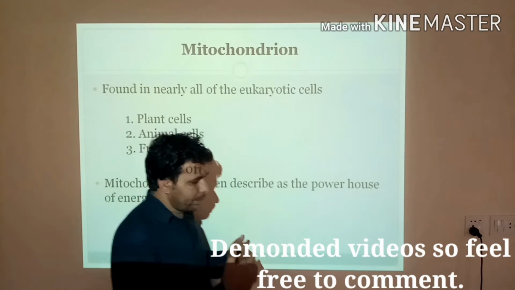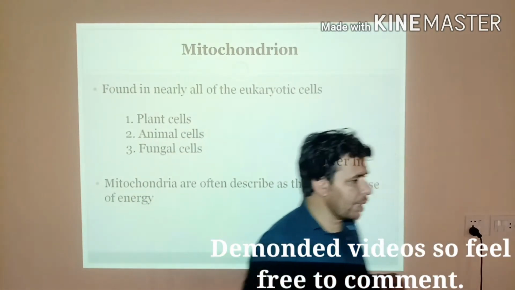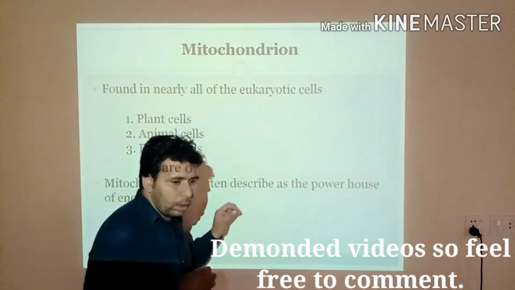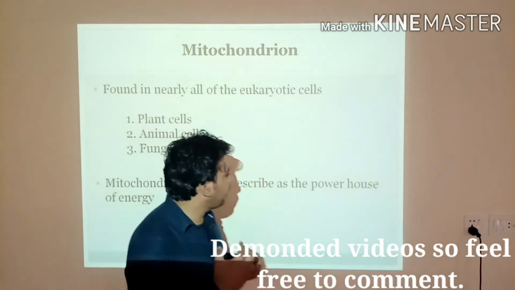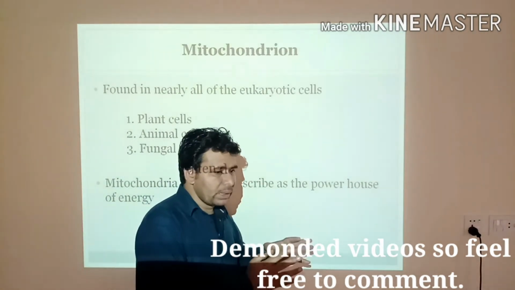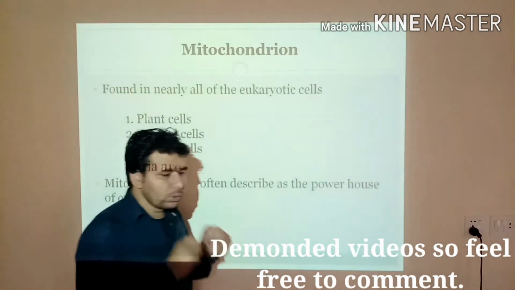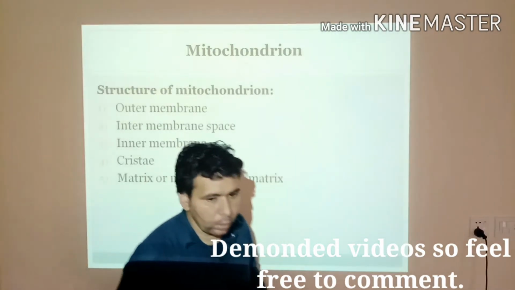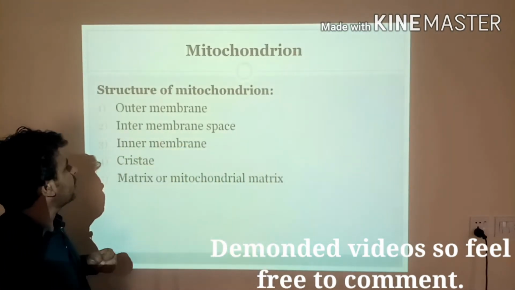So the steps of oxidation, or you can say cellular respiration, take place in the mitochondrion of the cell, like the Krebs cycle and electron transport chain, where the nutrients get oxidized for the production of energy in the mitochondrion.